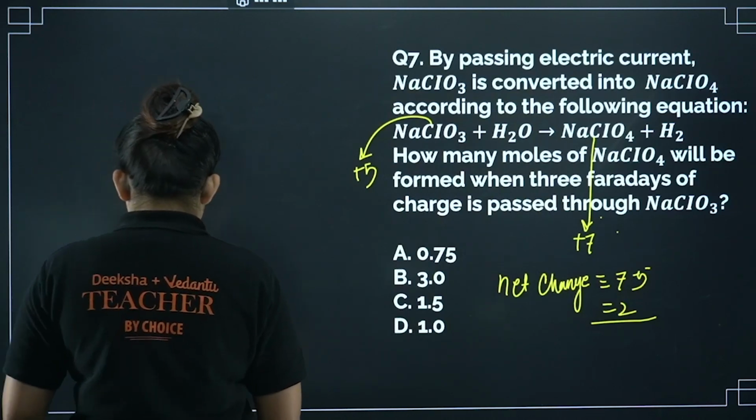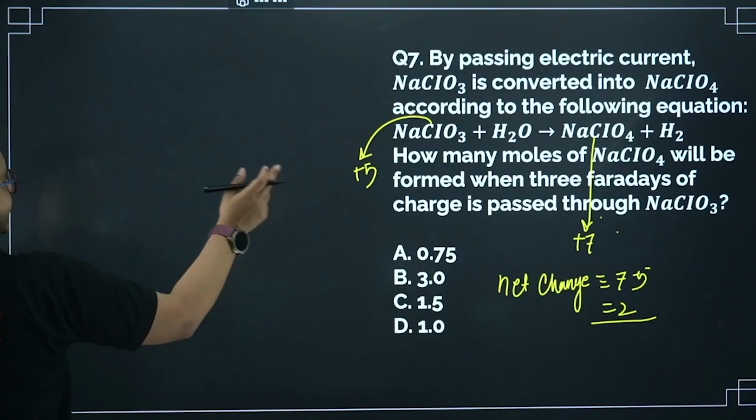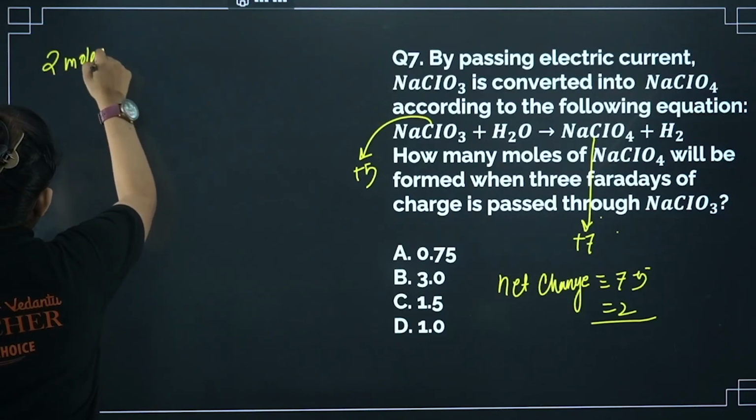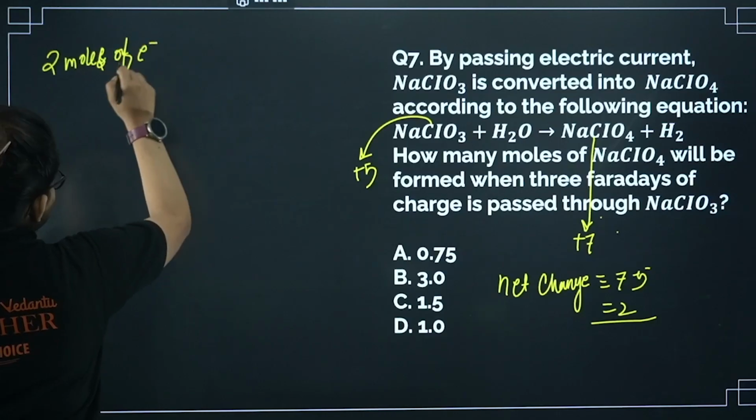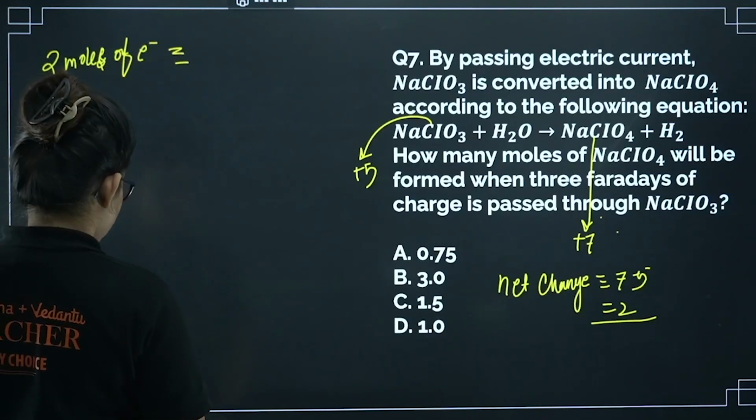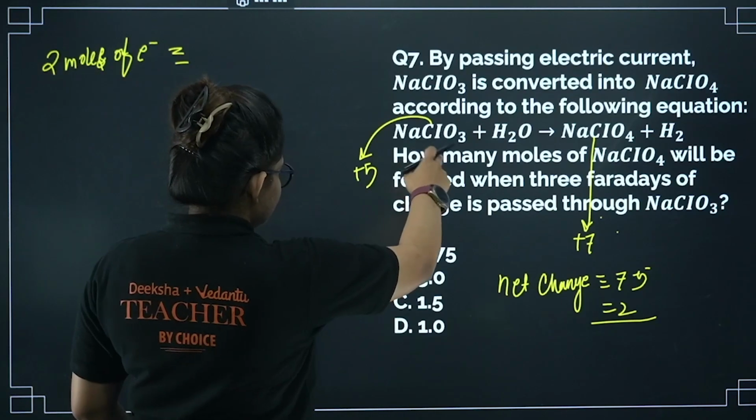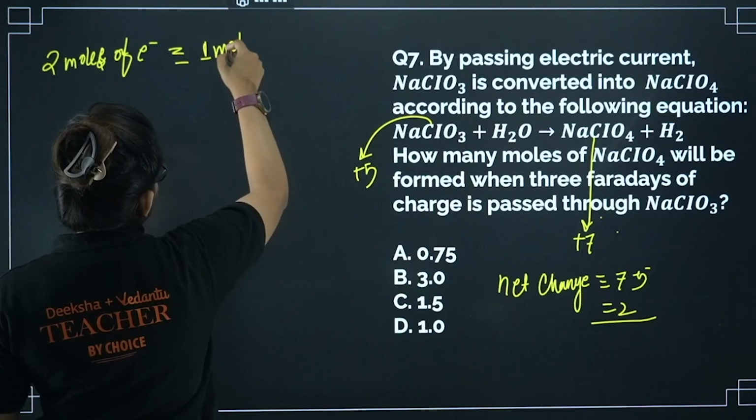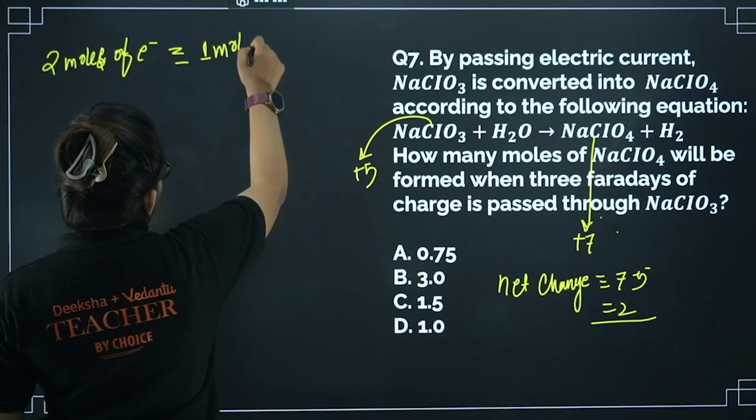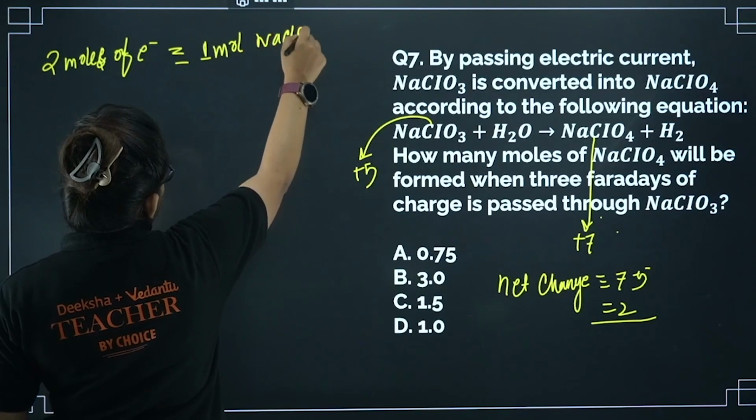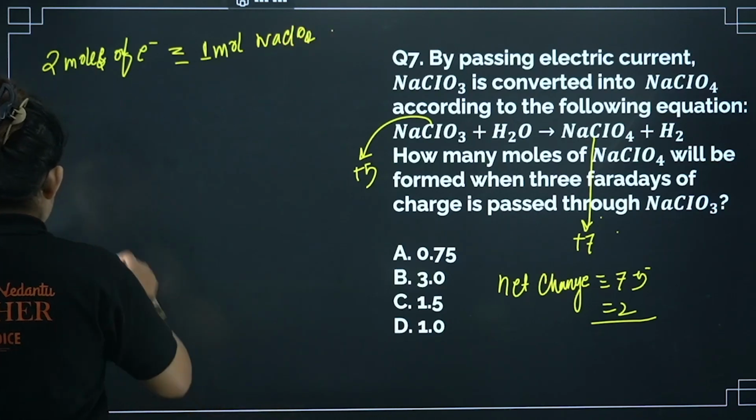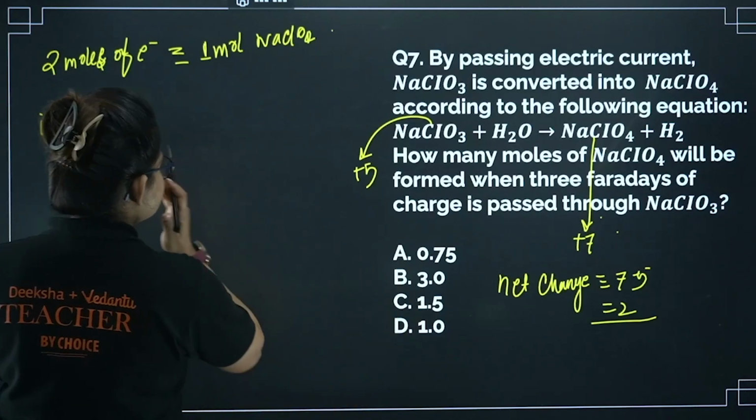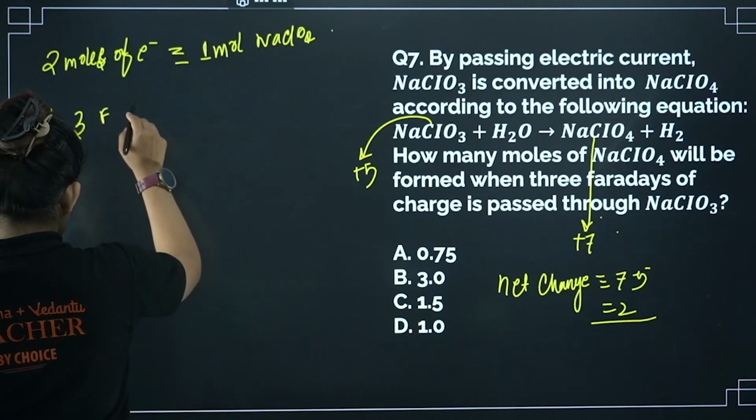Okay, so now from here I can get the information that 2 moles of electron are required to convert 1 mole of NaClO3 to 1 mole of NaClO4, right? From there I can get the data. How many Faraday? They are saying 3 Faraday, right? If 3 Faraday charge is passed,